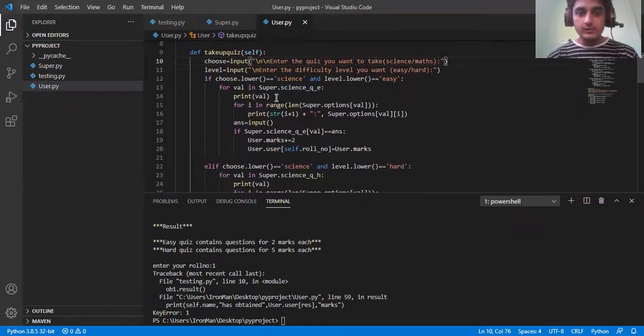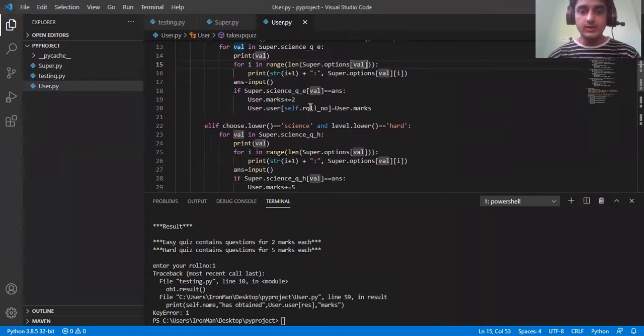When we ask them to take a quiz, we are just going to call super.options_val. Super.options_val is basically the question, which is going to be inherited from here, that is, for val, super.science_question_easy. So this question is similar to this question, so it's going to inherit, meaning it's going to retrieve the values of options from that. I will show you in the output.